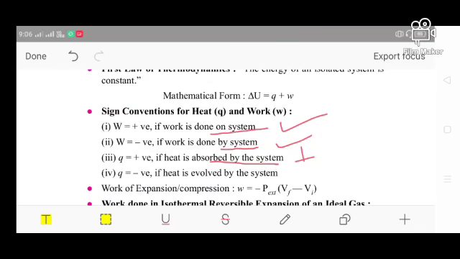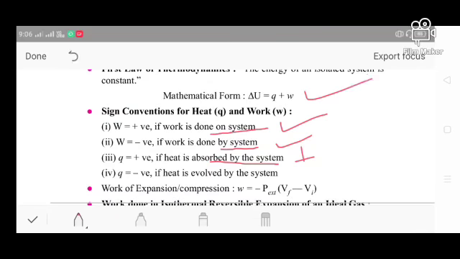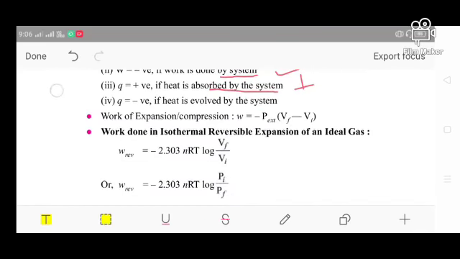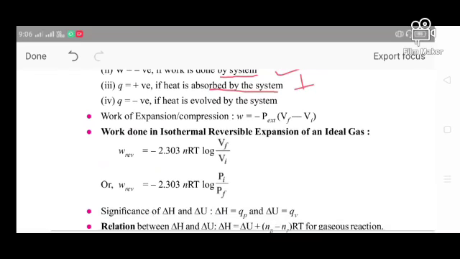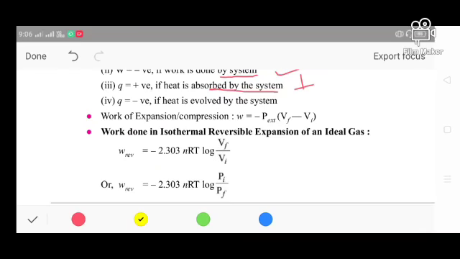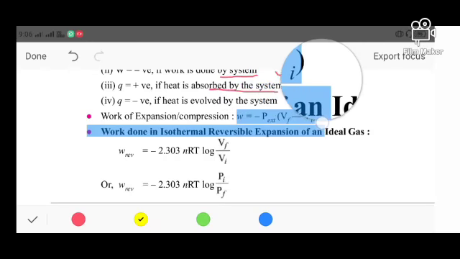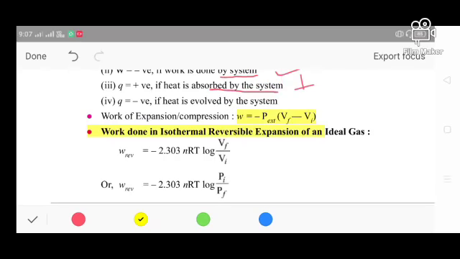From that expression, this is the main important expression, which we must remember for our next competitive examination. The work of expansion or compression is w equal to minus p times (V final minus V initial).